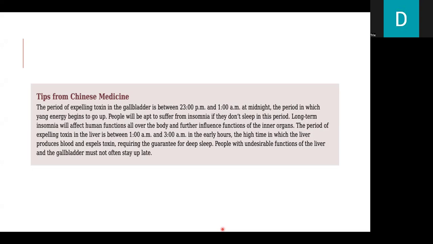The period of expelling toxin in the liver is between 1 a.m. and 3 a.m. in the early hours, the high time in which the liver produces blood and expels toxin, requiring the guarantee for deep sleep. People with undesirable functions of the liver and the gallbladder must not often stay up late.